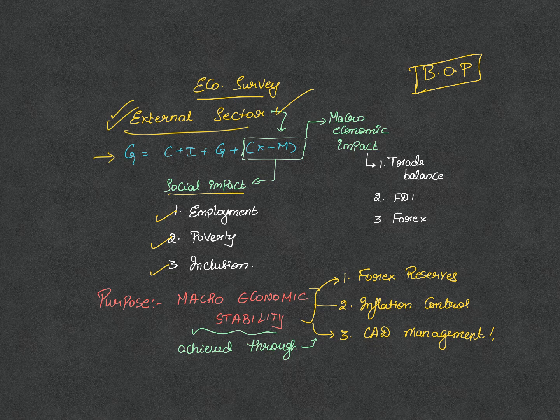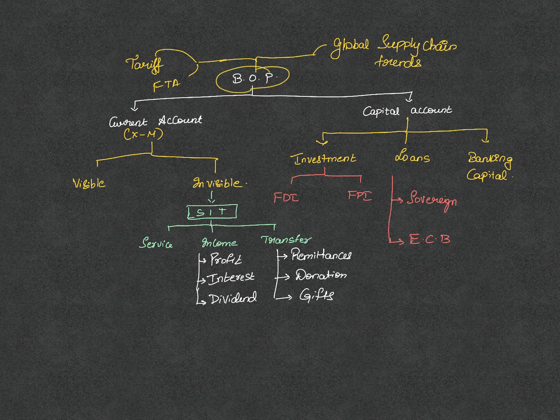But more than that, the main reason for studying this chapter is to understand the macroeconomic stability that is achieved through maintaining forex reserves, how it can control the inflation aspect, and the concept of current account deficit and how we can manage it to maintain the economic stability that this country deserves. UPSC has a tendency to ask questions on these concepts, the technical aspects of how external sector will impact Indian economy. What we are looking here is balance of payments.